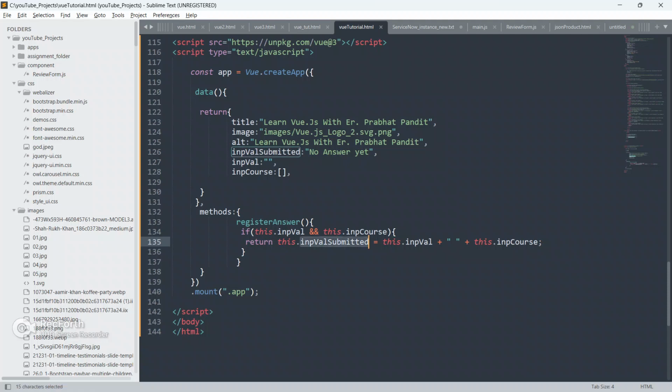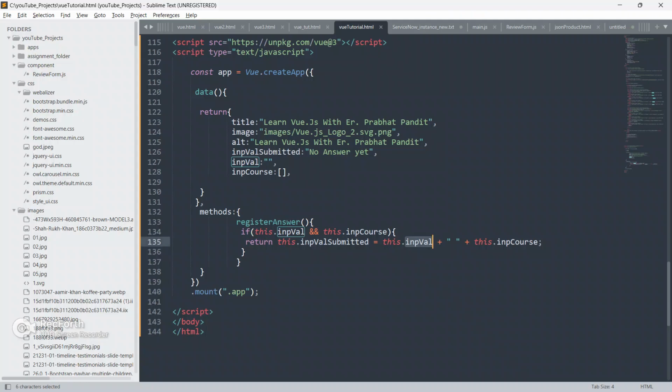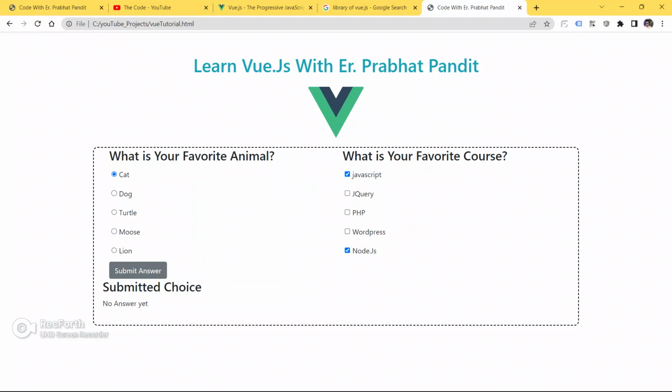Close this. So let me explain one more time. We are going to return this.inputSubmittedValue, which refers to this input submitted value, equal to this.inputVal, whatever will be the favorite animal of the user, plus I am concatenating and giving some space, this.inputCourse, which refers to this array from this favorite course. This is the array.